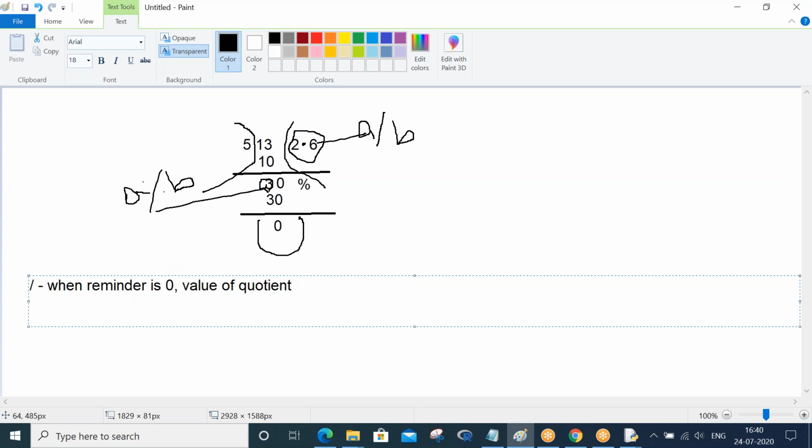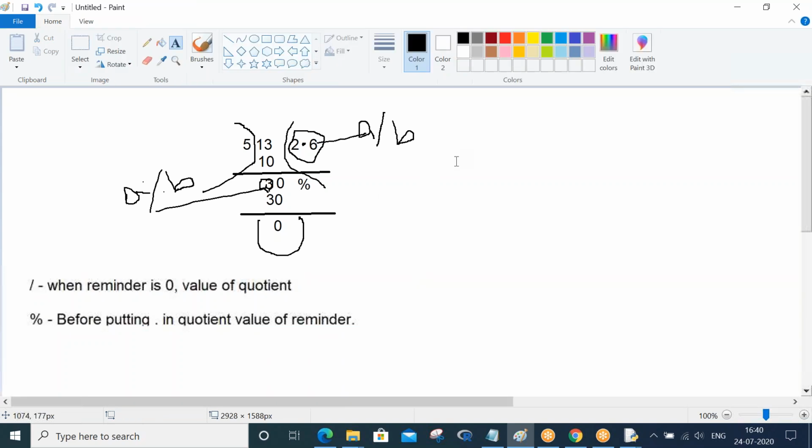Now next, modulus. Before putting the dot in the quotient, the value of the remainder is the modulus division.